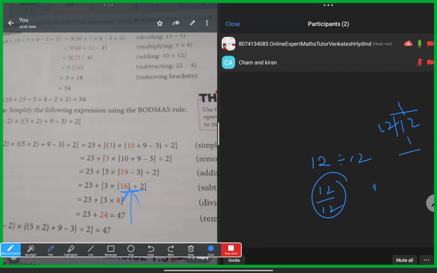Understood? Kiran and Charan? Because we didn't get a number where 13 is divisible by 12, I have to write it like that. Then only I can multiply the next one. Once I do that, I can continue the sum. Sir, once do 16 divided by 2 by fractions, like simplification.